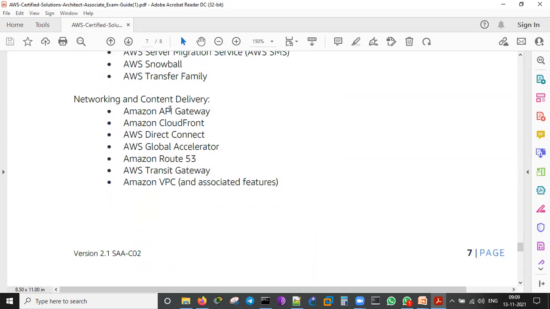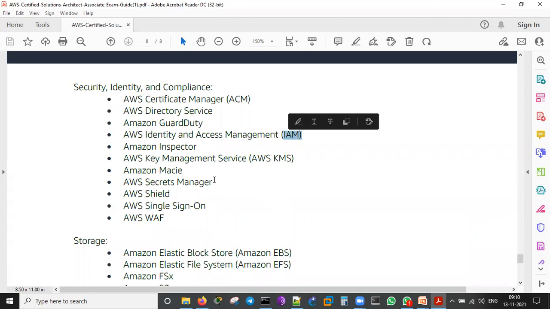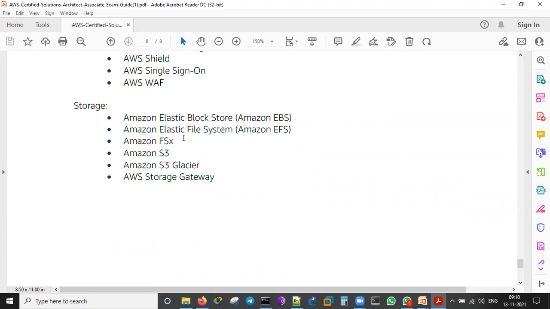Content delivery: API Gateway, CloudFront, Direct Connect, Global Accelerator, Route 53, Transit Gateway, VPC. Most of them, we will see the labs. And identity and compliance, definitely IAM, we will do that. And single sign-on, WAF, GuardDuty, Directory Service, we'll do that. Storage, definitely we'll do all this.